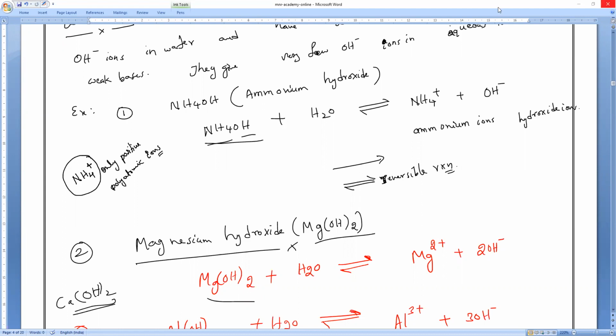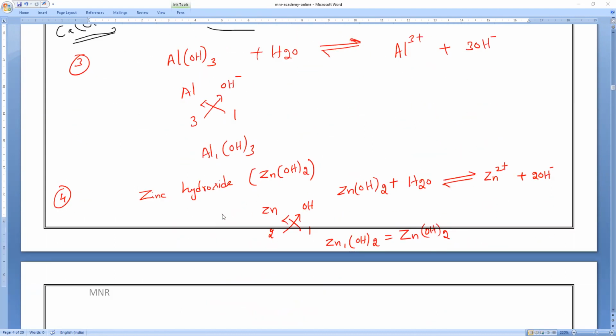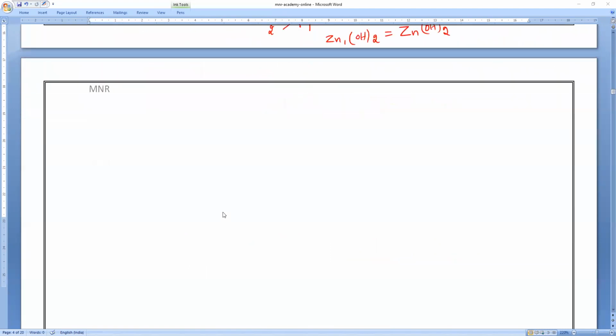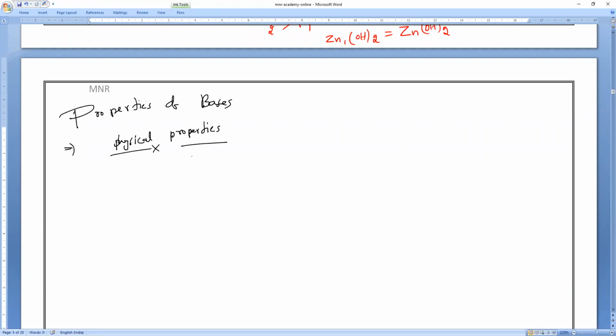So this is all about bases and the classification of bases. And then tomorrow's class we are going to study properties of bases. Properties of bases means we'll get two properties. One is physical properties and another one is chemical properties. Okay, so let us write physical properties, one or two, and we'll stop it.